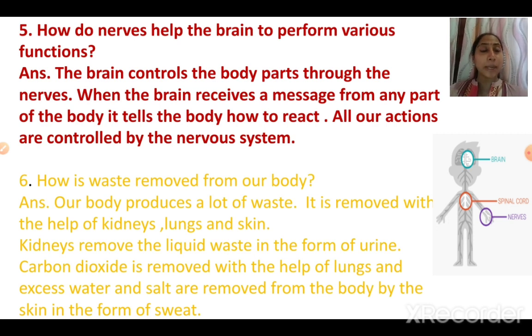So, just see the answer. The brain controls the body parts through the nerves. Our arms, legs, eyes, nose, each and every body part is controlled by the brain through nerves, because it sends the messages through nerves only. Nerves को ही brain message देता है that this is very hot. Okay, don't touch it. This is very spicy. When the brain receives a message from any part of the body, it tells the body how to react.